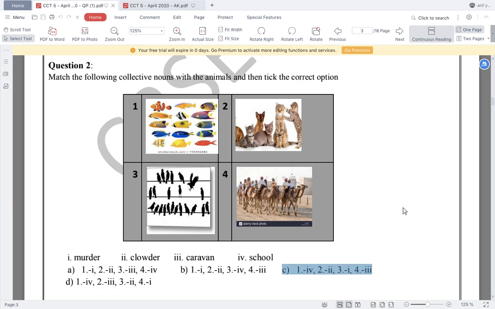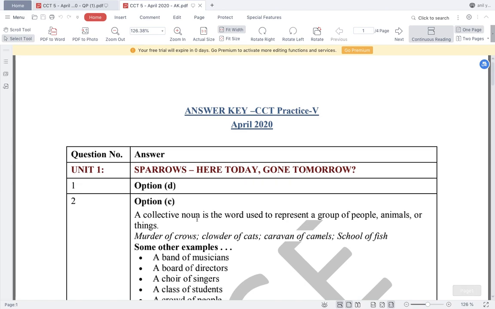So I don't know the other two answers, but I know these two answers, and therefore I am easily able to find out the answer. This not only saves my time, but also gives me a correct answer. Let us check. Okay, question number two, option number C.